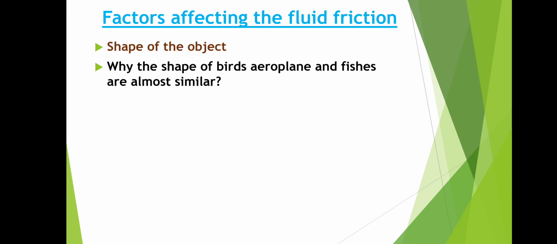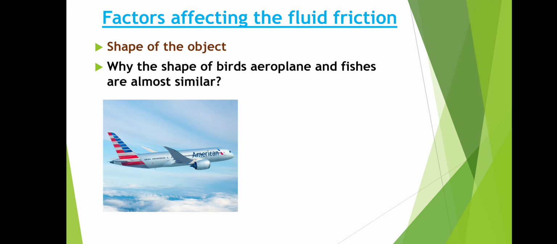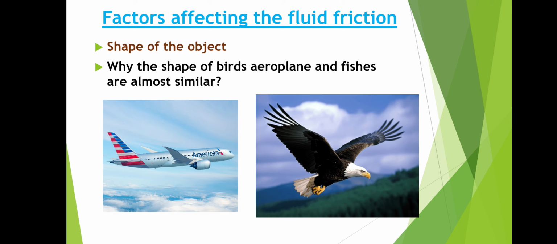Next, what are the factors affecting fluid friction? The main factors affecting fluid friction are the shape of the object, the speed of the object, and some other factors. Shape of the object. Do you think why the shape of birds, aeroplanes and fishes are almost similar? See the shape of the aeroplane and the shape of the bird. Why are they similar? Think.